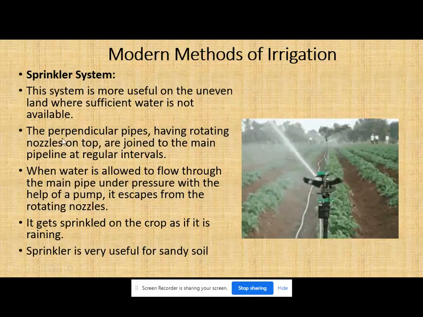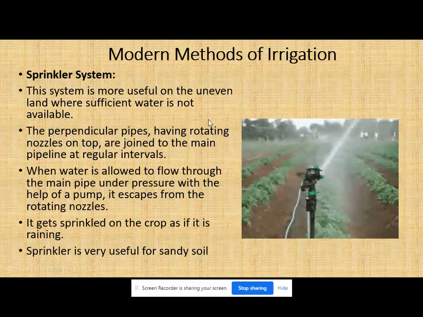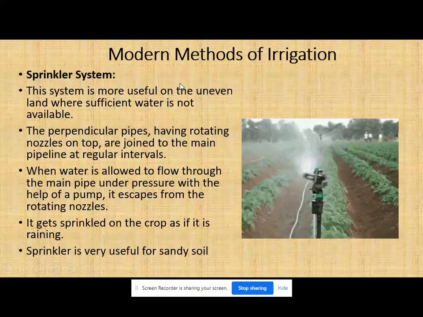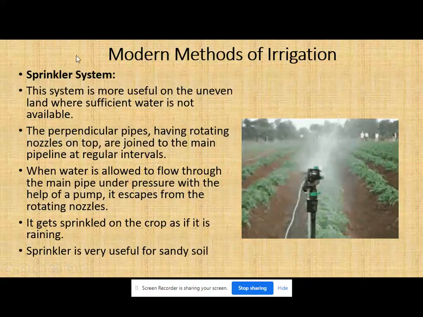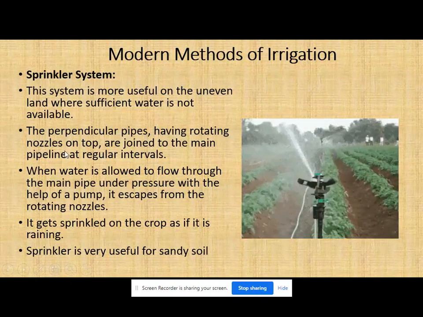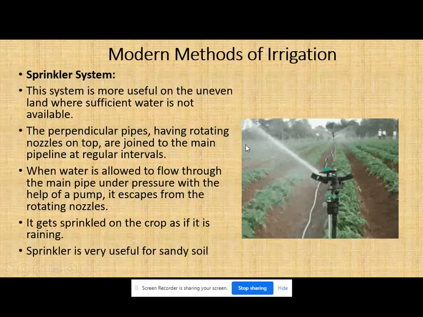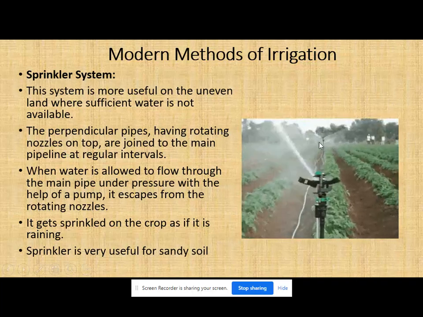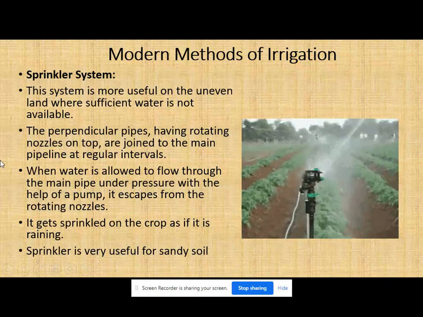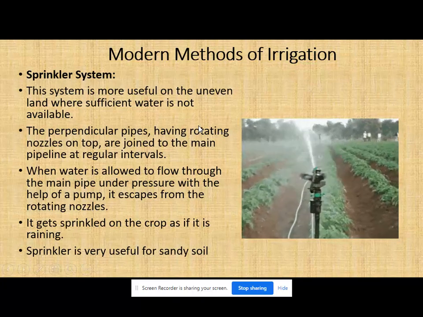So in the modern method of irrigation, what we have learned is that it is used on uneven land, and where water is not much available, where there is a scarcity of water. The sprinkler system has a perpendicular pipe attached with nozzles. When there is water, under high pressure the water is supplied to each and every plant as a sprinkle, as if it is raining. This system is usually used in places where sandy soil is there.